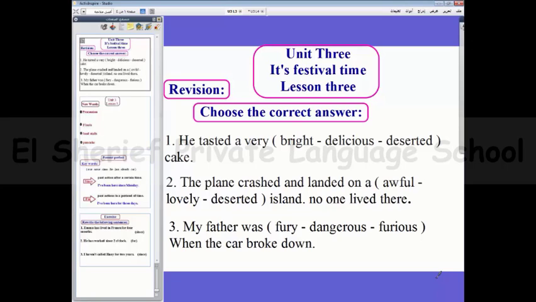First revision. Choose the correct answer. He tasted a very what? Yes, a very delicious cake. The plane crashed and landed on a what island? No one lived there, so deserted island. Yes. My father was what when the car broke down? Of course, my father was furious.